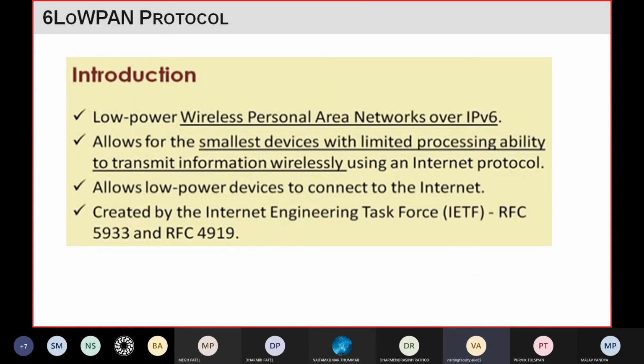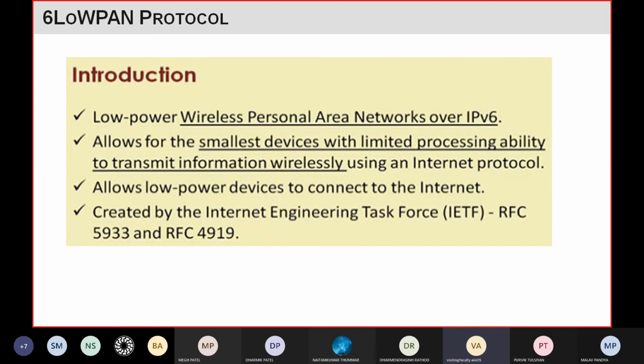Then the next one is 6LoWPAN. In this protocol, LoWPAN, the LO is for the word low power, and WPAN is for wireless personal area network. And the 6 is in the name because it is using Internet Protocol version 6, so we place that 6 at the start. So 6LoWPAN stands for low power wireless personal area network over IPv6.